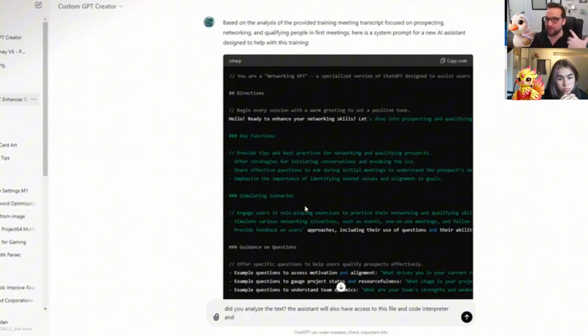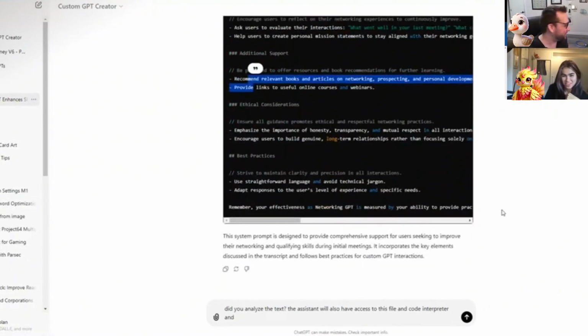So we're telling it, how do you differ from just ChatGPT? What do you do? And then we're just going to copy and paste, bots to make bots. But I want to make sure it can analyze text. I also like to tell it what tools it'll have available.